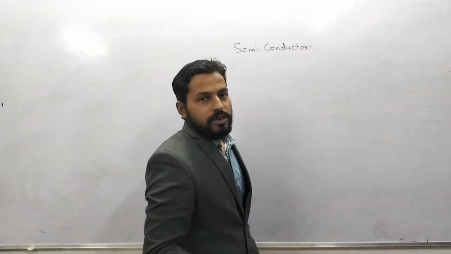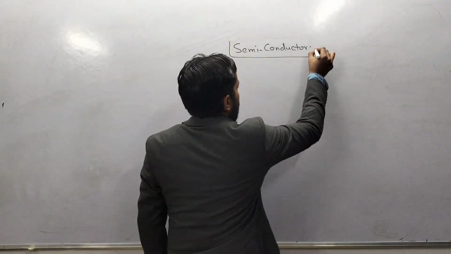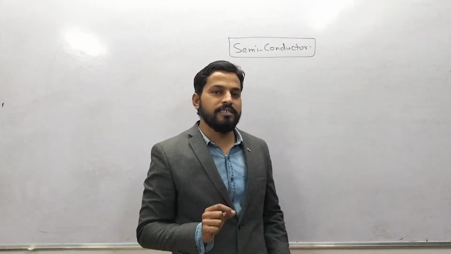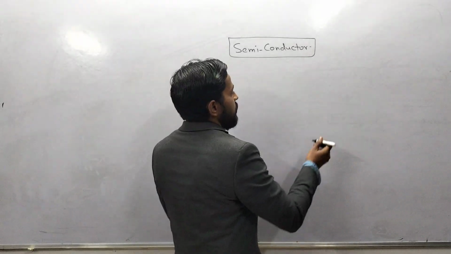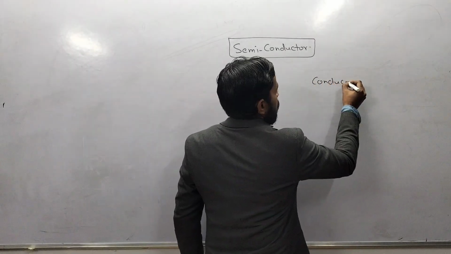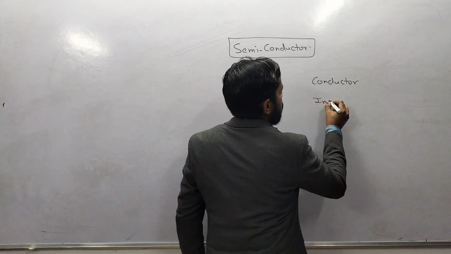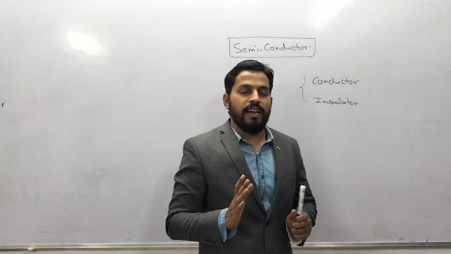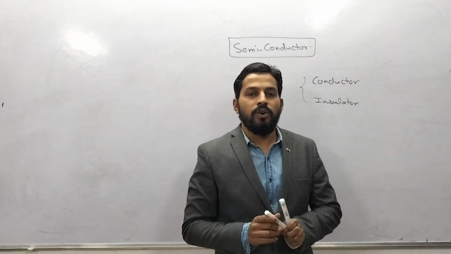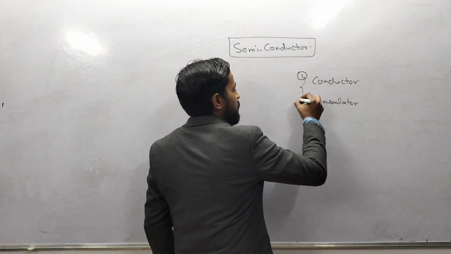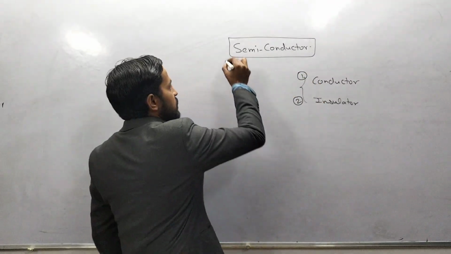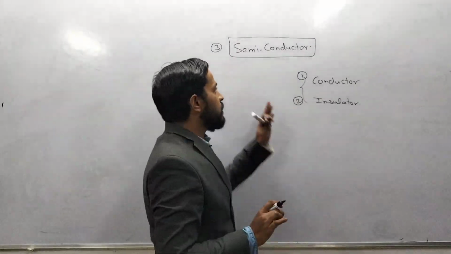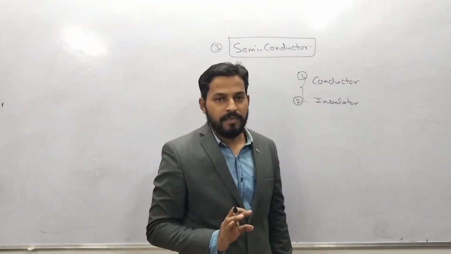The topic is semiconductor, and before the discussion of semiconductor, I would like to add some points about the material: conductor and insulator. Actually, we have three types of material. First one is the conductor, second one is the insulator, and third one is the semiconductor. So the topic of today is the third one, that is semiconductor.